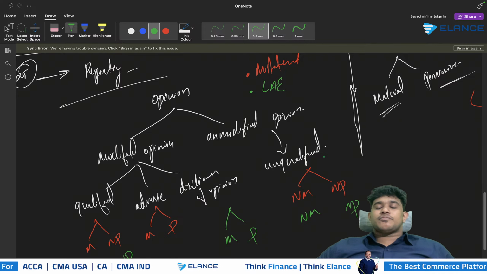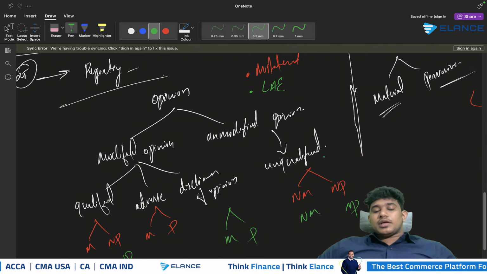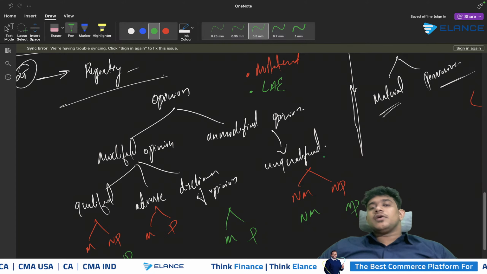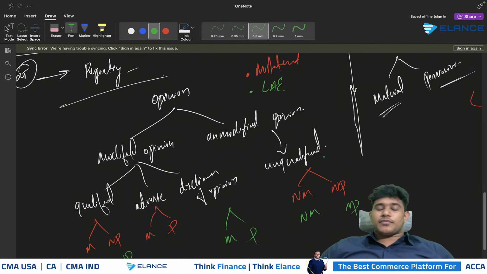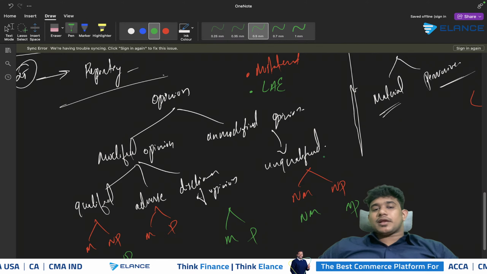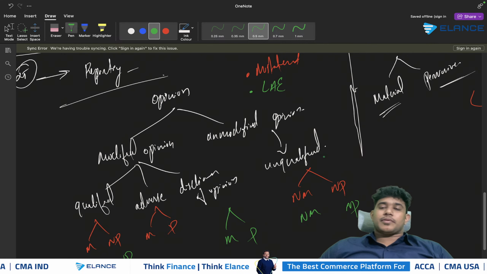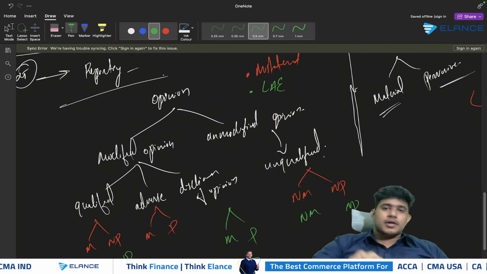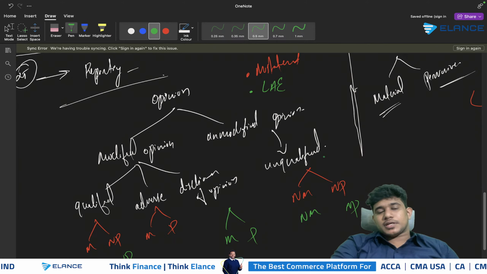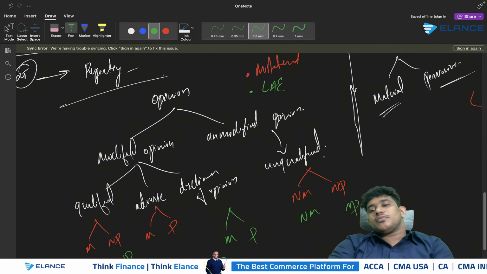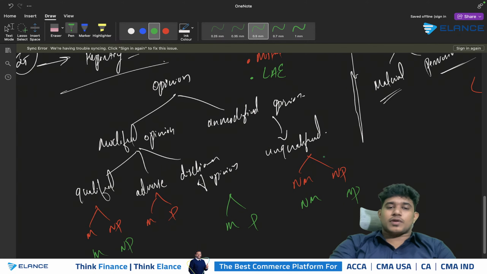And only in case of material and pervasive situation, the opinion will be different. When the misstatement is material and pervasive, we need to give an adverse opinion. When the lack of audit evidence is material and pervasive, we need to give a disclaimer of opinion. So this will be the way in which we will be expressing opinion in a company's financial statements. So keep this one in mind.